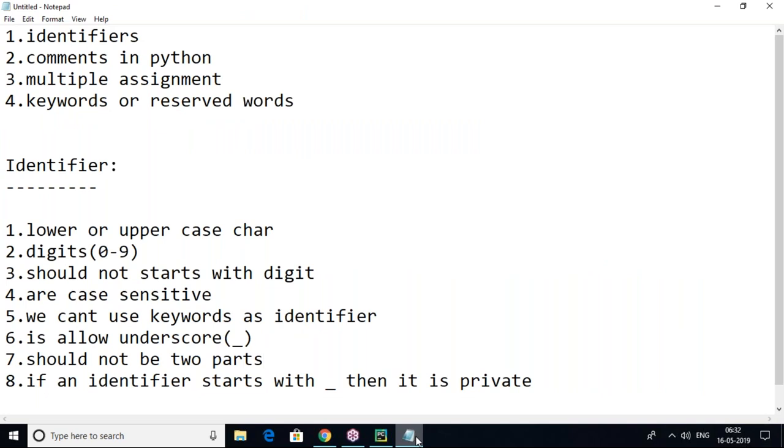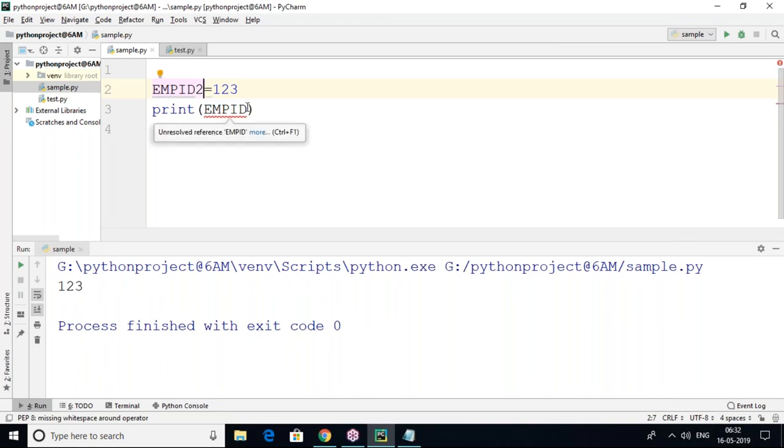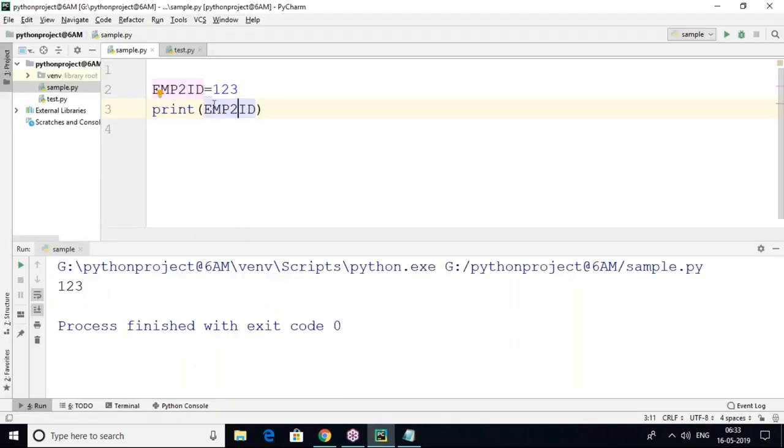Next, an identifier can contain digits. It allows digits actually. Yes, emp id 2. Digits are allowed anywhere, for example emp2 id. It will work out, you can see. But what I'm saying is it should not start with a digit. It can contain a digit, but should not start with one.